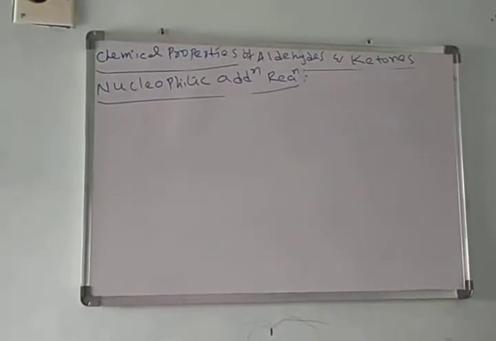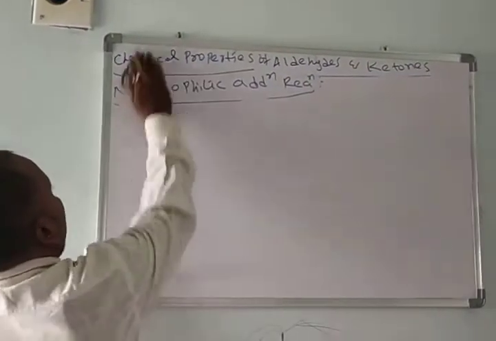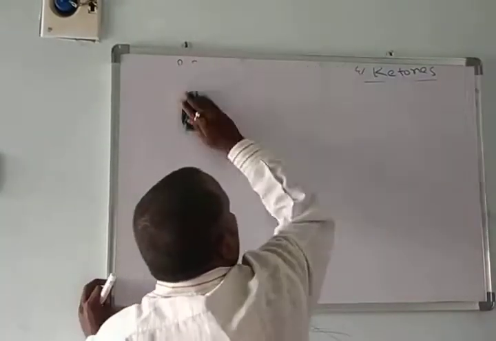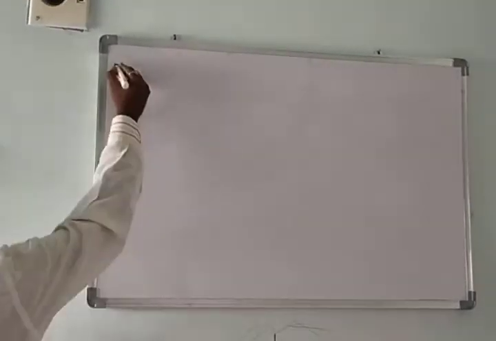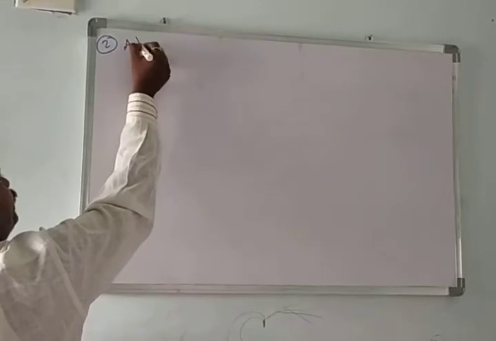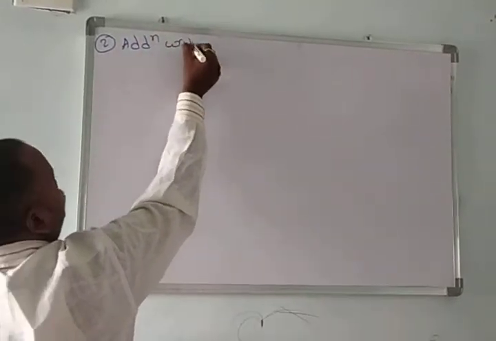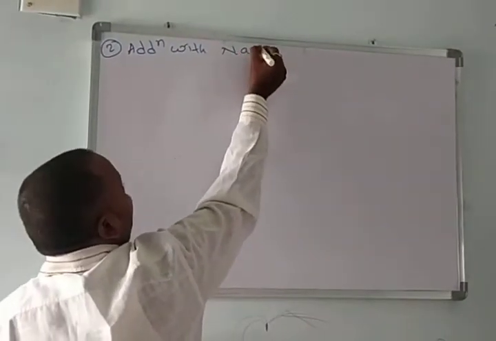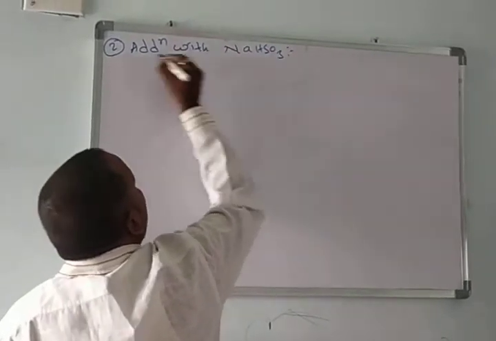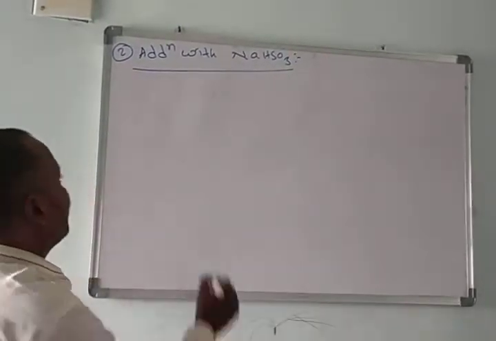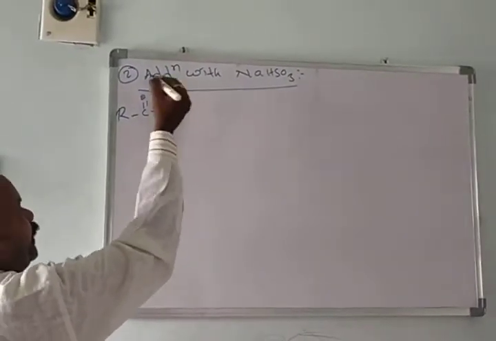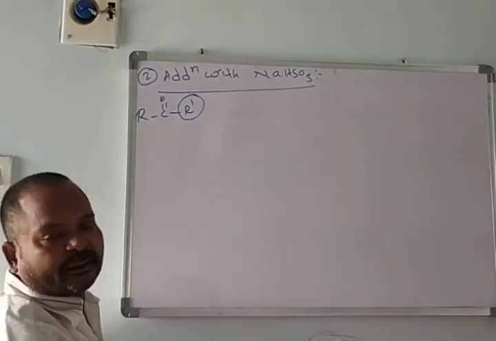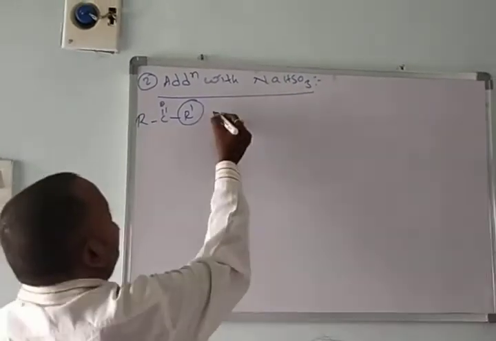Addition with sodium bisulfite. Second nucleophilic addition reaction, addition with NaHSO3, sodium bisulfite. Here I am taking R C double bond O R dash. If R dash is hydrogen, it is an aldehyde. If R dash is R, it is a ketone. Addition with